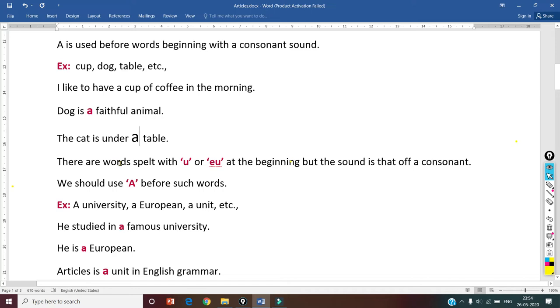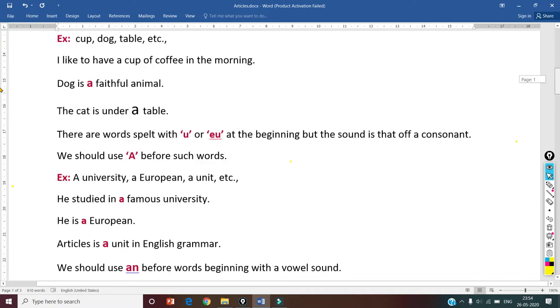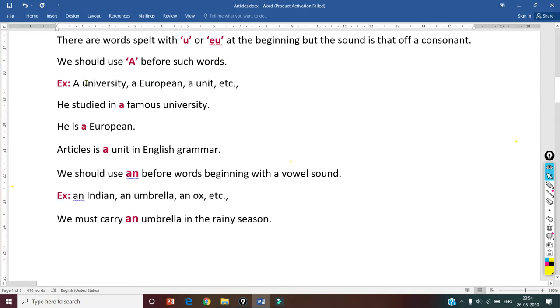Next, there are words spelled with U or EU at the beginning, but the sound is that of a consonant. Generally we know that a and an are used before vowels. That is not correct. It is before vowel sound. The words having a vowel sound at the start take an. See here: a university, a European, a unit.